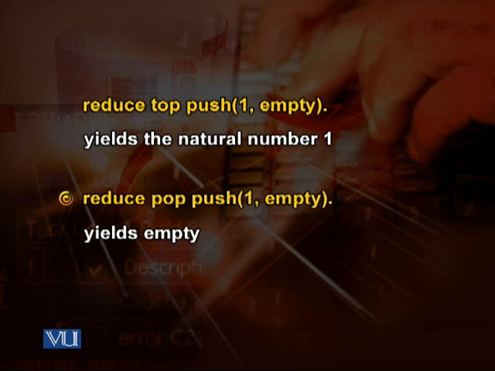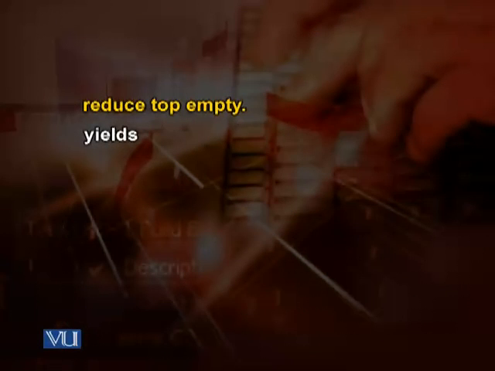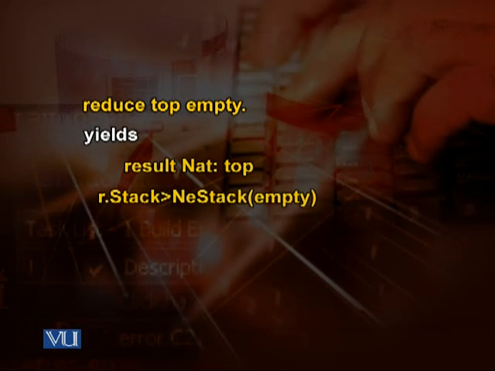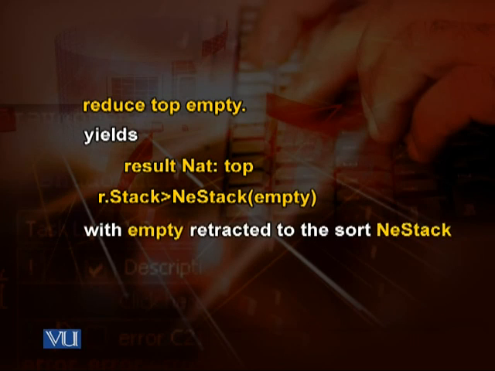While reduce pop push 1 comma empty yields empty, and reduce top empty yields the result natural top or stack, NeStack. We cannot do that. It basically tells us that we cannot take an empty stack. This is an empty stack. We have to have a non-empty stack. And with this empty, it is retracted to the sort NeStack, and hence we get an error.